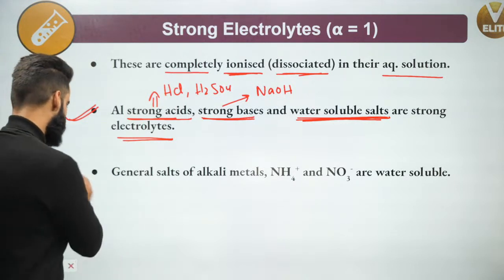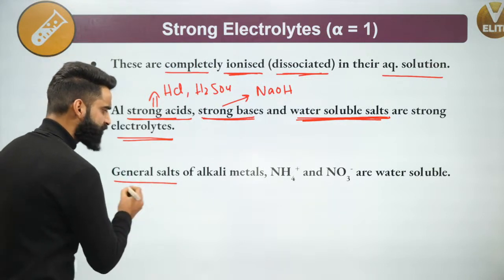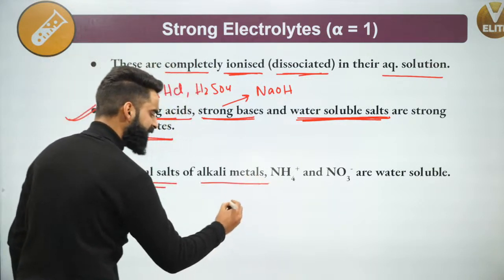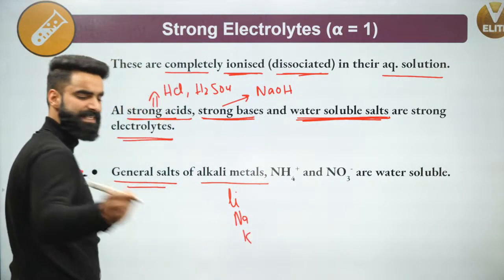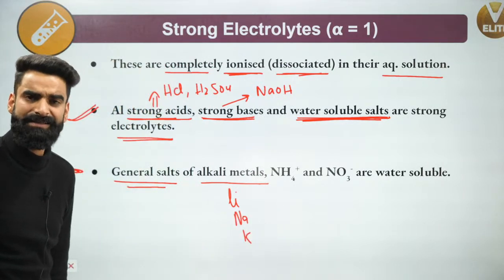Now people, one more thing. If you take the general salts of alkali metals, what are alkali metals? Your lithium, sodium, potassium, rubidium, cesium, these are what we call alkali metals.